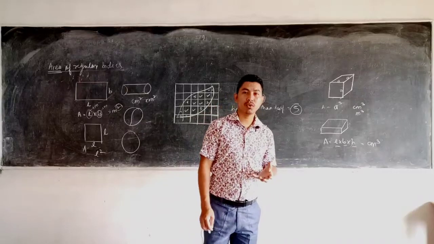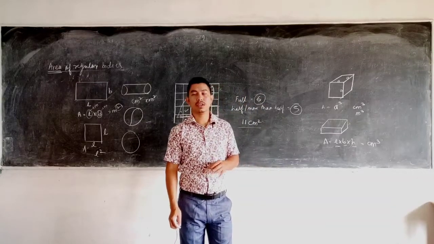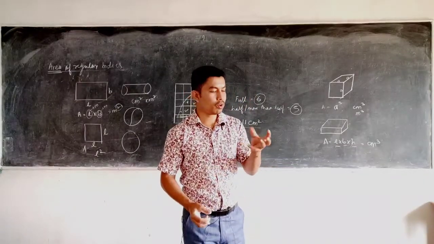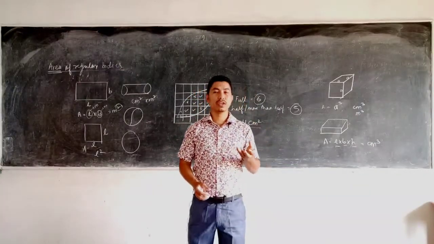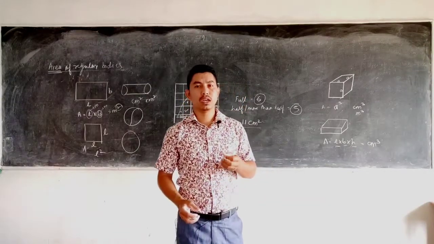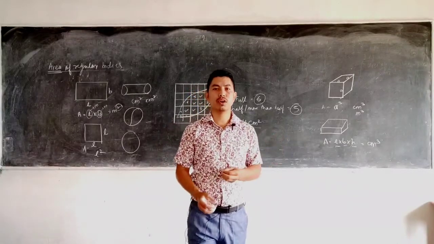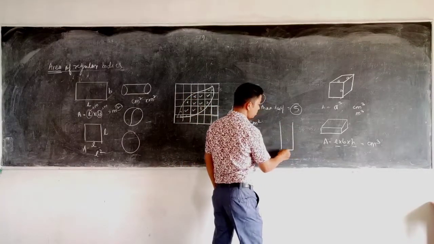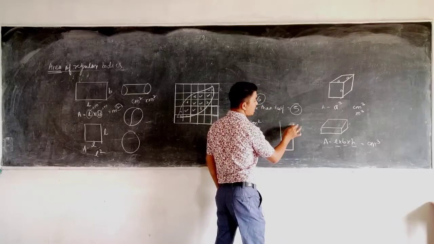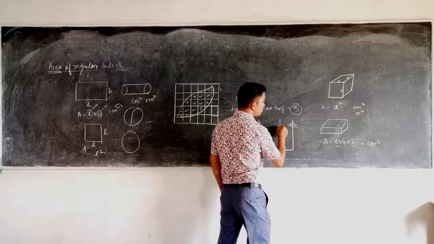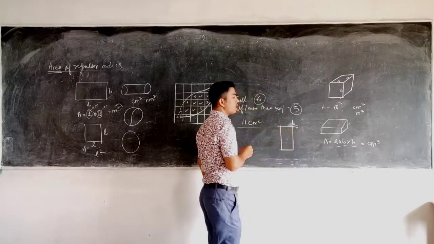Now how do you find the volume of irregular bodies? Irregular bodies, in the sense, like if you take a stone from the roadside and you want to find its volume. That stone does not have a definite shape, so we do not know its formula. So what do we do? In a can, we take water. It's called a Eureka can. I have an outlet like this, and I fill this Eureka can to the brim, up to its outlet.